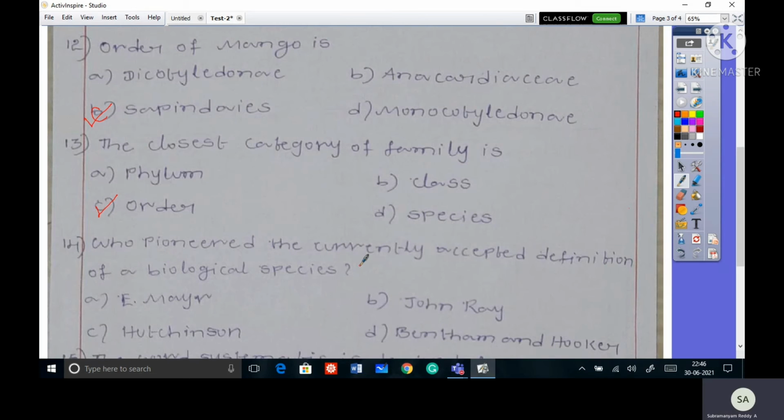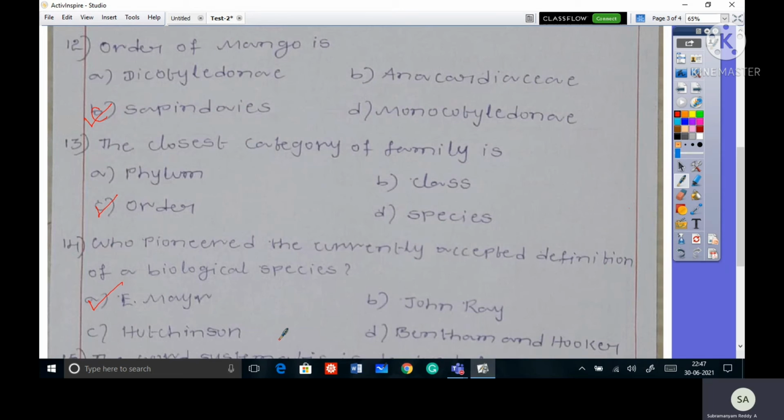Who pioneered the currently accepted definition of a biological species? Option A, Ernest Mayr; option B, John Ray; option C, Hutchinson; option D, Bentham and Hooker. So here the correct option is A, Ernest Mayr.